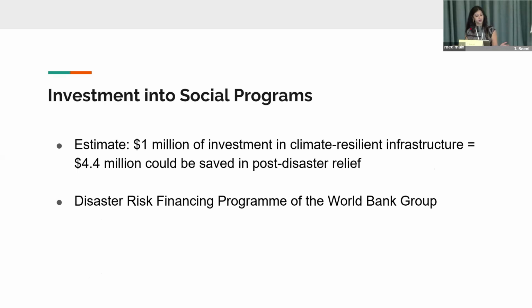If that is not a sufficient argument, and the cost of initial investment is still a barrier, there is the Disaster Risk Financing Program of the World Bank Group that hopes to mitigate this barrier and will provide financial assistance for climate change directed government initiatives.